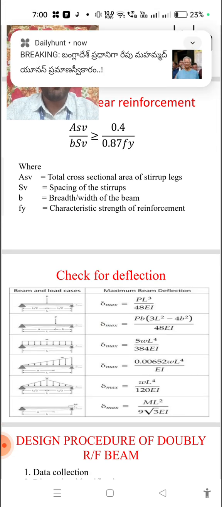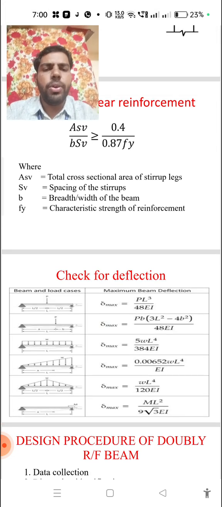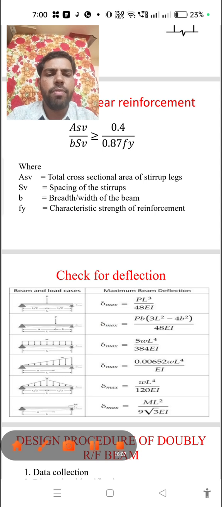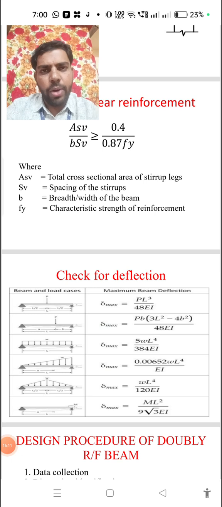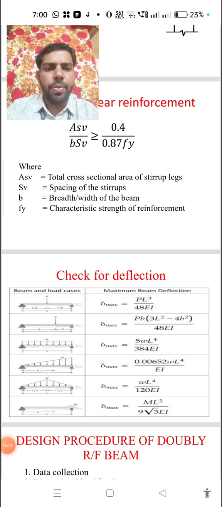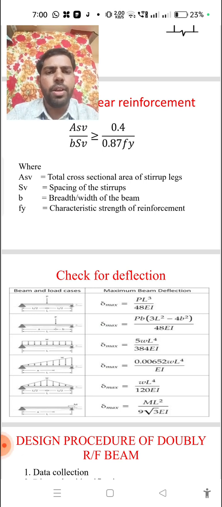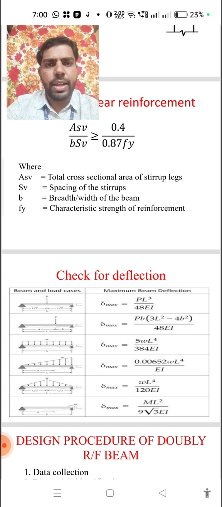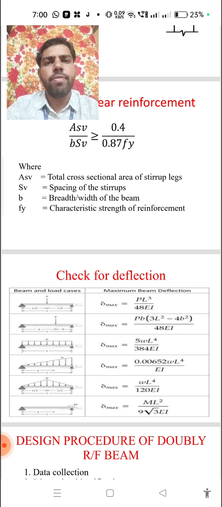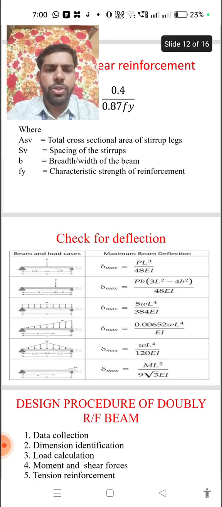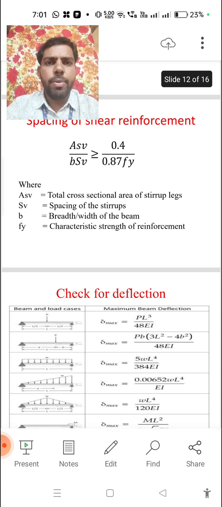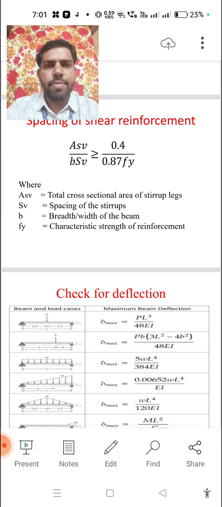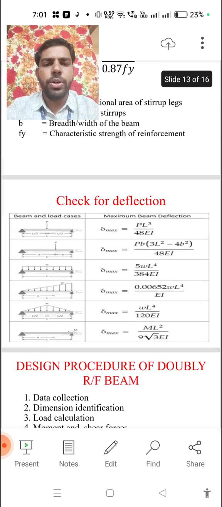Here we also check for deflection. Due to the loading acting on the beam, the deflection will be considered. That deflection depends upon the loading condition and type of beam. The loads can be of different types, like simply supported with UDL, cantilever with UDL, cantilever with point load. Depending upon the loading conditions, the deflection formulas are chosen and we find the allowable deflections. If both conditions are satisfactory, the beam is capable for use.